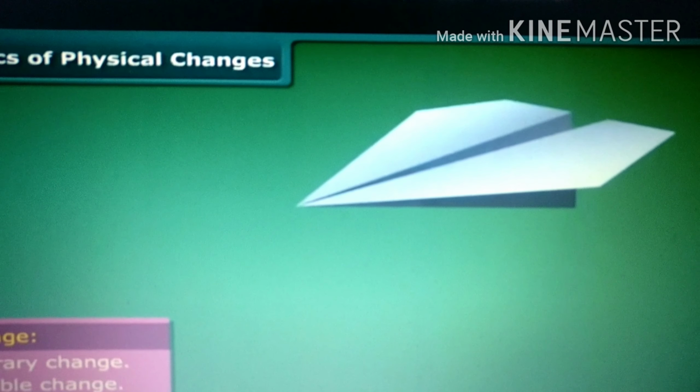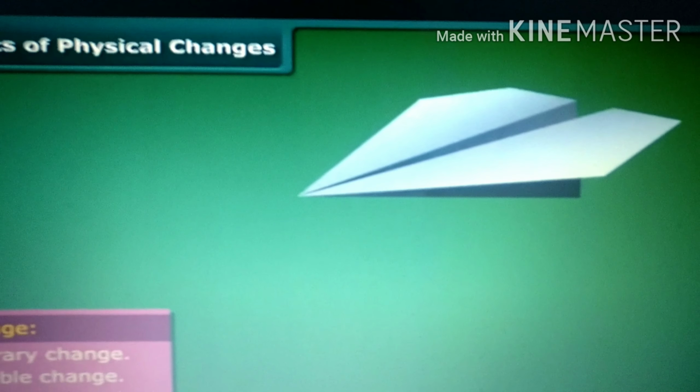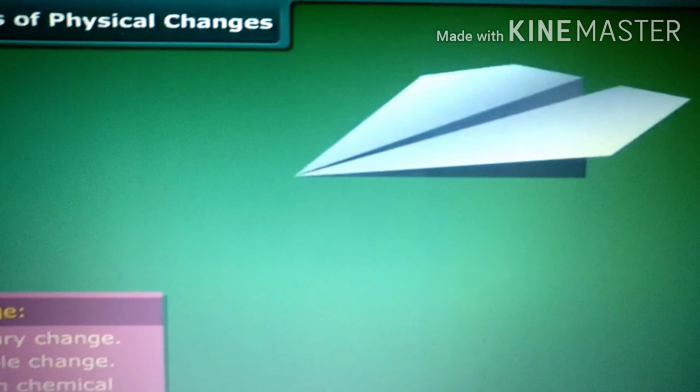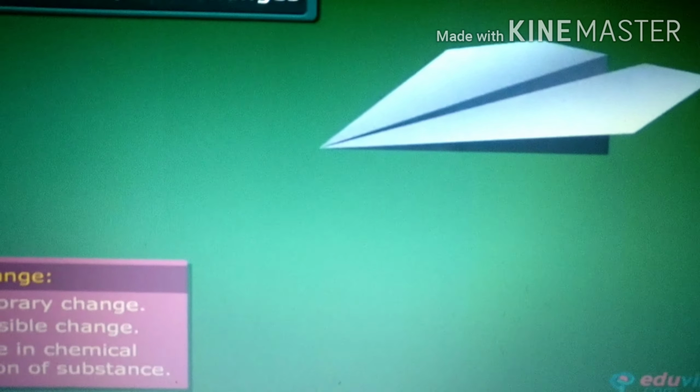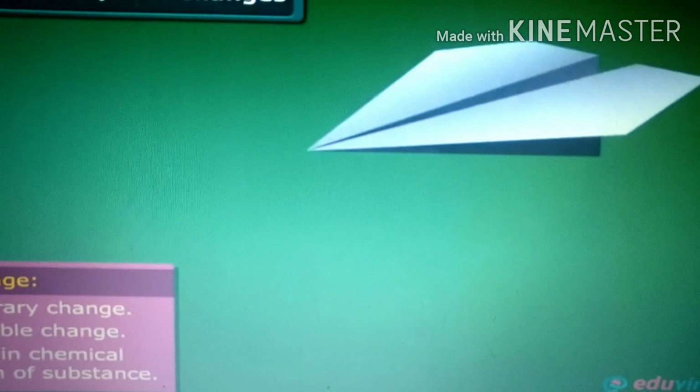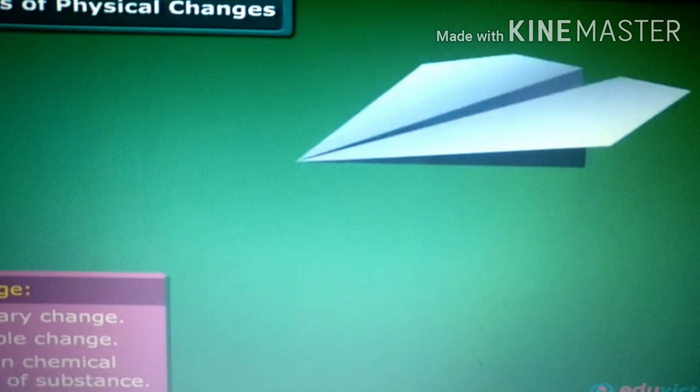Let us do an activity to understand clearly. First, you need to take a piece of paper and make it into any shape. For example, I am making the shape of an aeroplane. Now here, what is happening? You can see there is a change in which property? There is a change in shape. In the first case, what is the shape of it? It is a square. Now it has changed into an aeroplane shape.